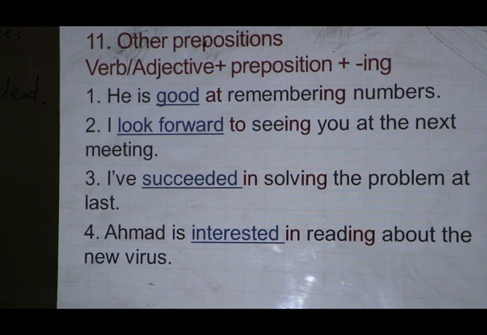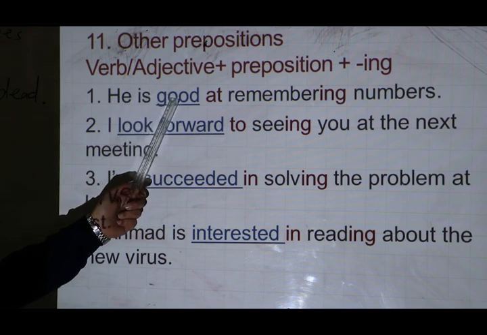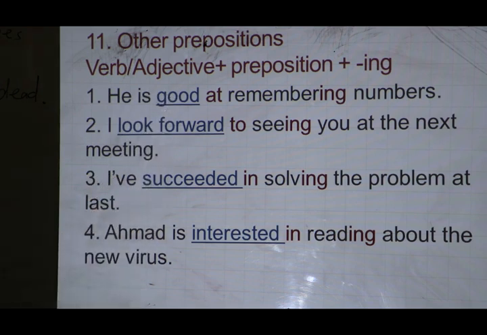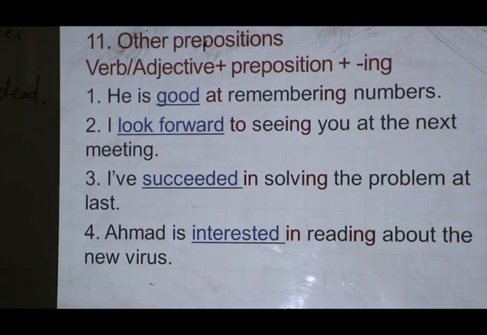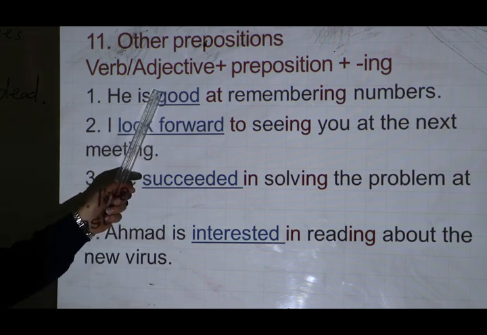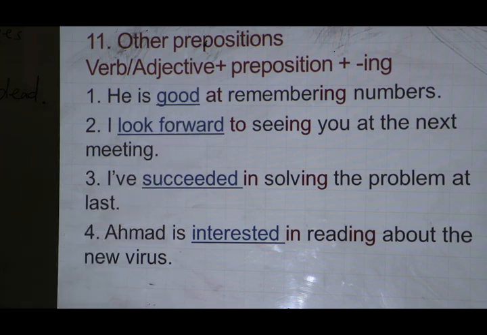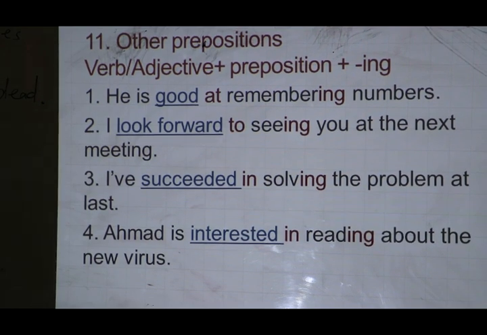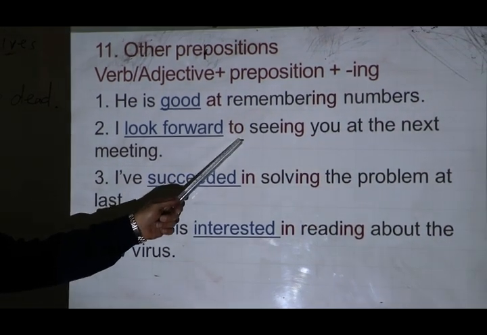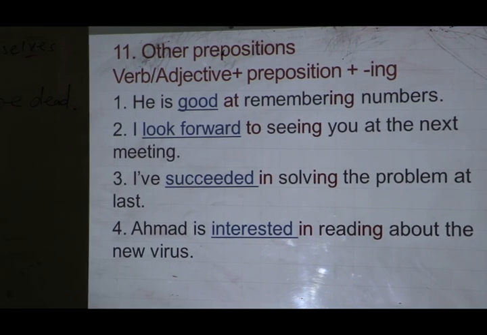Okay? Now, if you look at these four sentences, each one has an adjective or a verb, and it is followed by a preposition and the ing form of a verb. If you look at number one, good here is an adjective. It is followed by the preposition at and the ing form. The second sentence, I look forward to seeing, look forward is a verb. Look forward to, this is the preposition and this is the ing form, seeing.